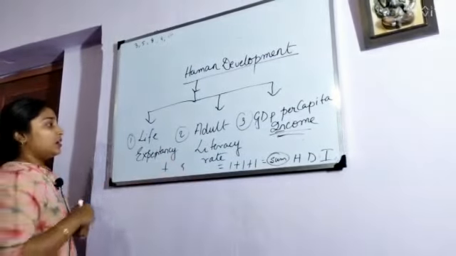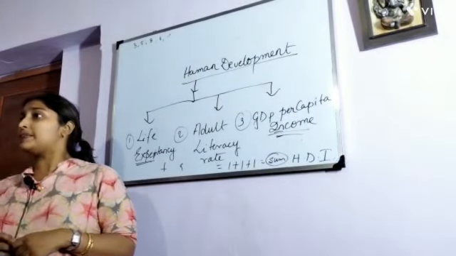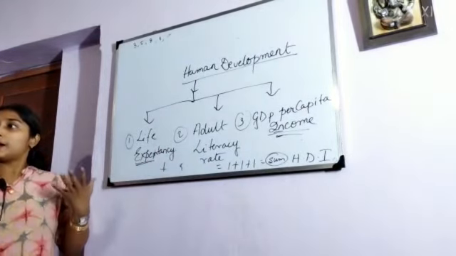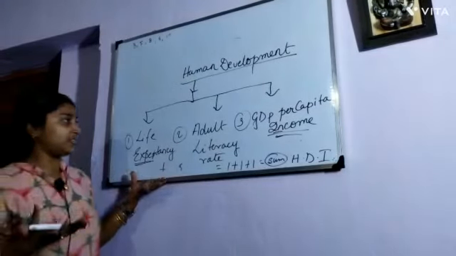Now next we will discuss life expectancy. What do you mean by life expectancy? That means the number of years up to which a human can sustain. That is called life expectancy.